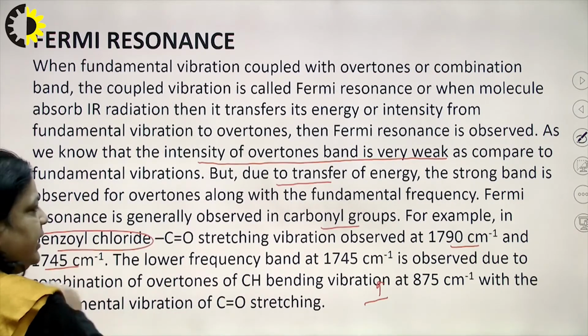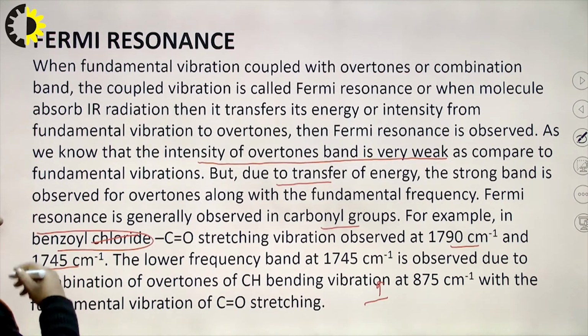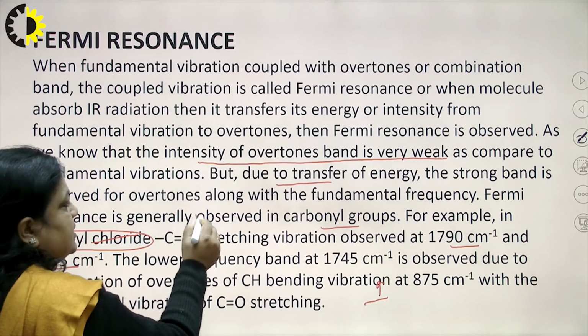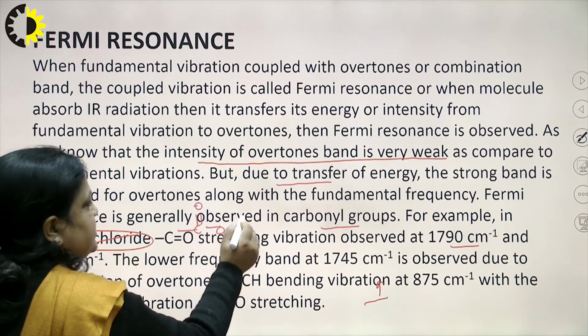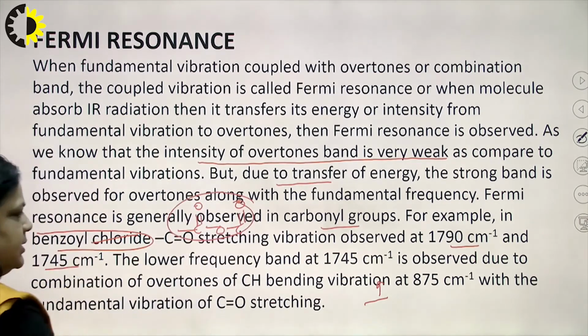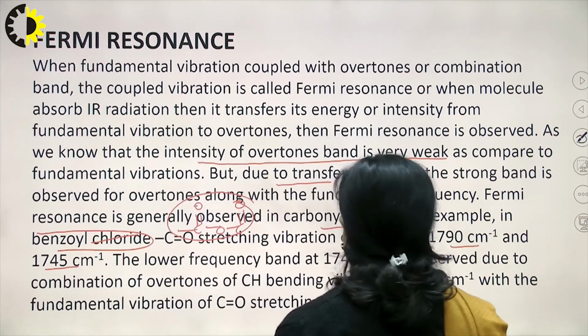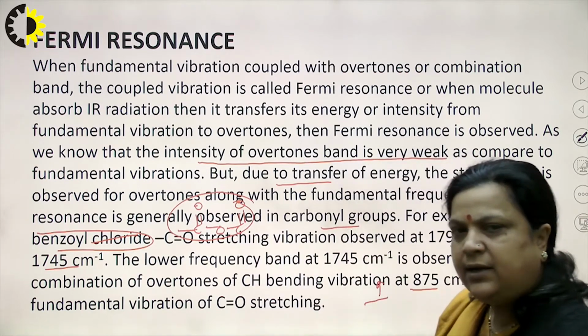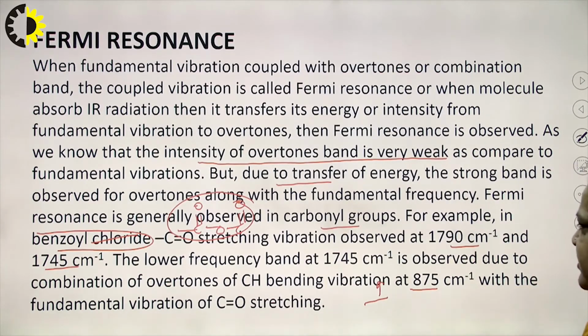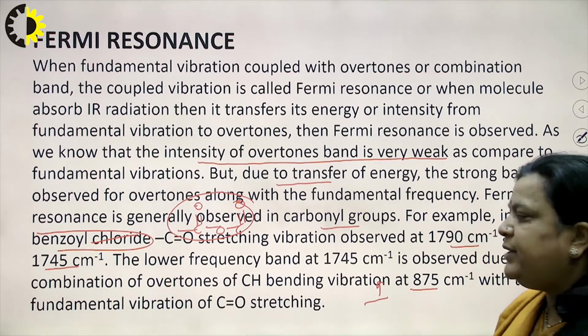Instead of this, if we take benzoyl anhydride, anhydride means CO, O and then CO. So here we can say that two CO stretching vibrations are observed at 1790 and 1745 centimeter inverse. The lower frequency band at 1745 inverse is observed due to a combination of overtones of CH bending vibration at 875, while in the case of anhydride, it differs by approximately 65 centimeter inverse from the fundamental vibration of CO stretching.